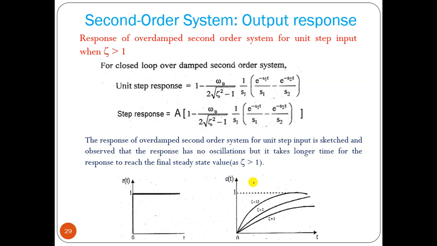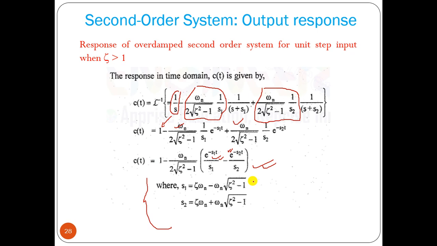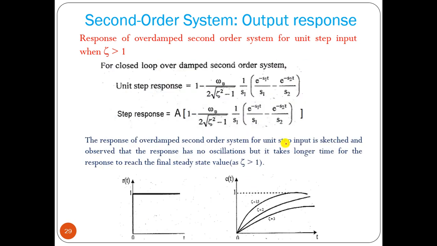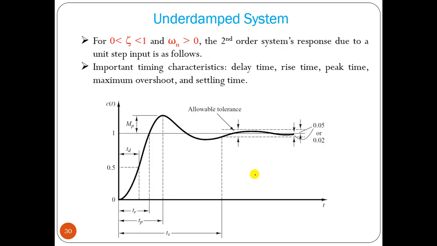So it is also an example of only exponentially increasing or decreasing terms. If it is the unit step response, that is the equation. For a step response, you have to multiply it by A, that's all. So if zeta is greater than 1, we will have an overdamped system, and it will take much time to settle down. So this is the response of a second order system that depends on the value of zeta, which is the damping factor.